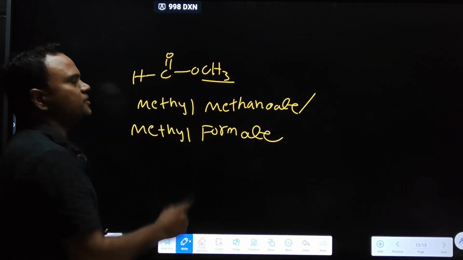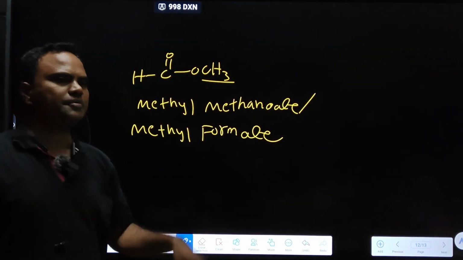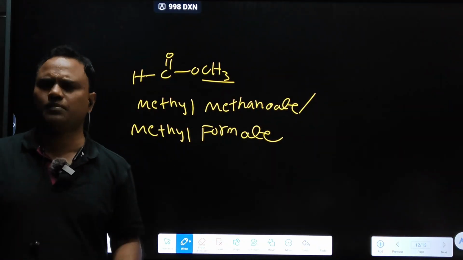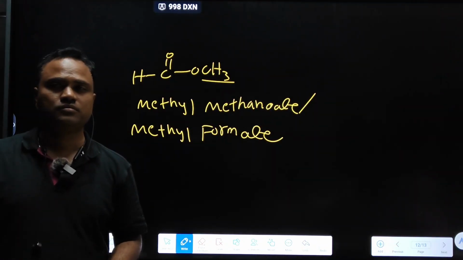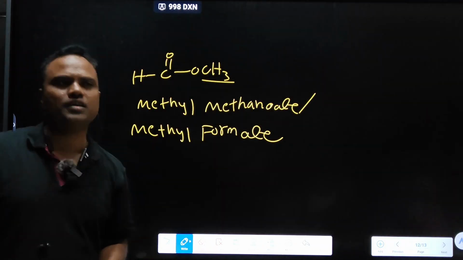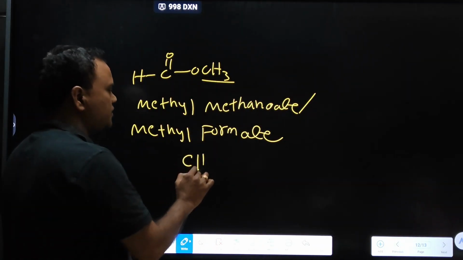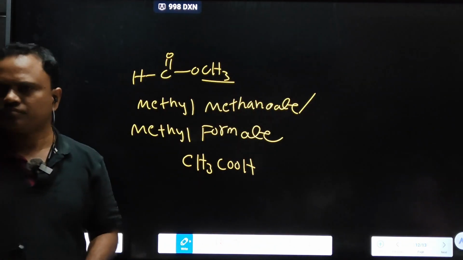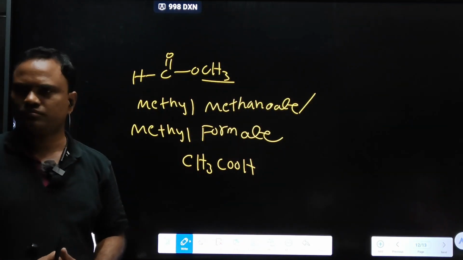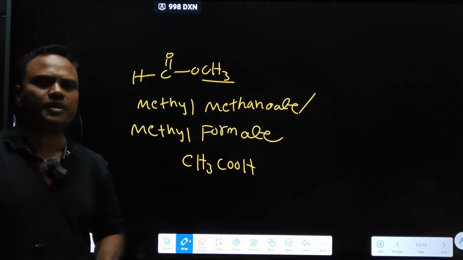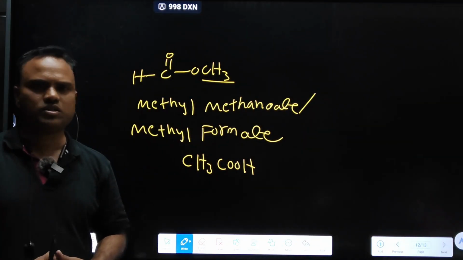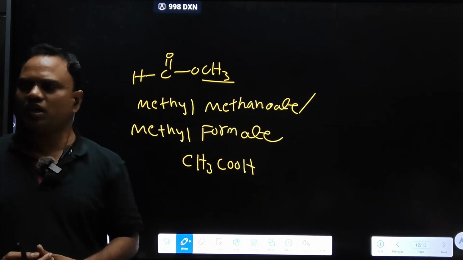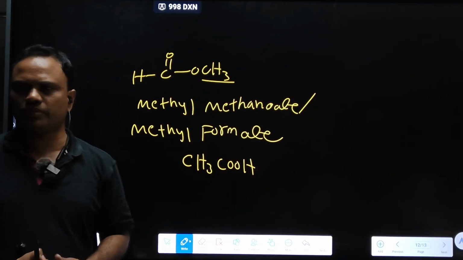Here how many carbons are present? 2. Carboxylic acid with 2 carbons: ethanoic acid, acetic acid, correct answer. Acetic acid has 2 carbons. Acetic acid and methyl formate are functional isomers. These are statement type questions. Ethanoic acid, also called acetic acid, both are functional group isomers.